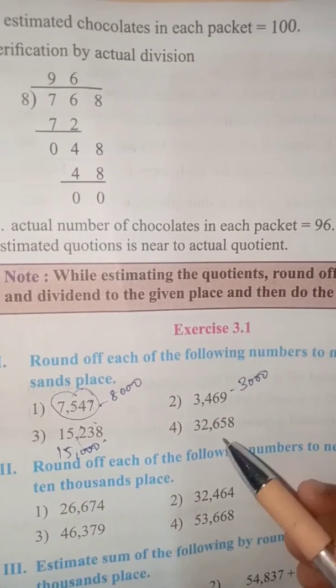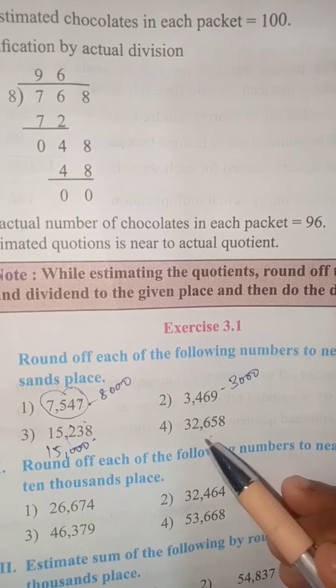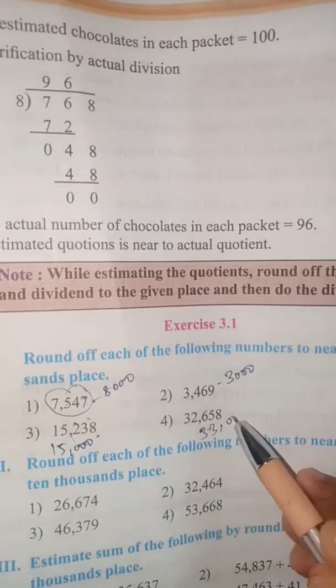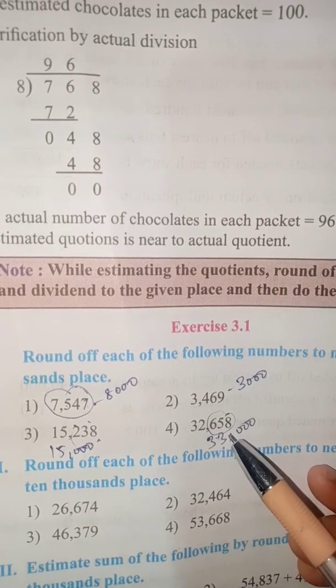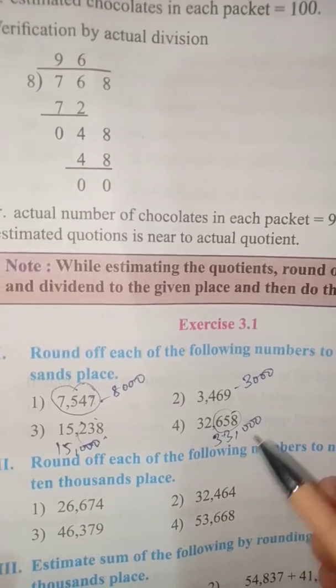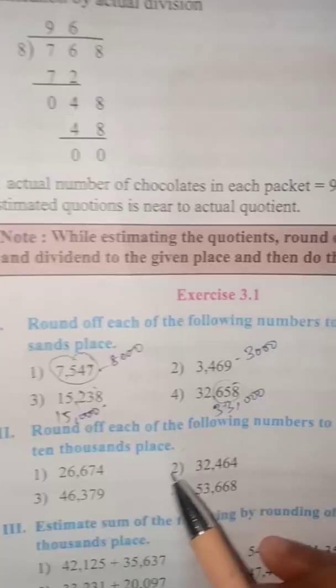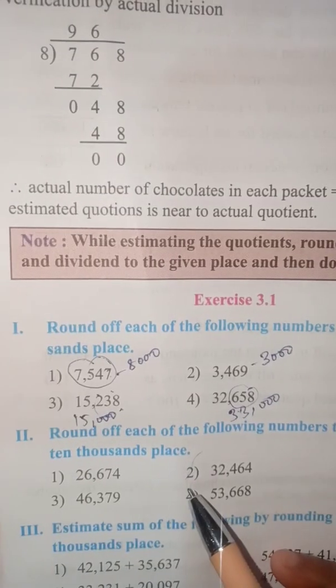238 is below. 32,658 is 33,000. 658 is after 500, so it is 33,000. Next, round off each of the following to the nearest 10,000 place.